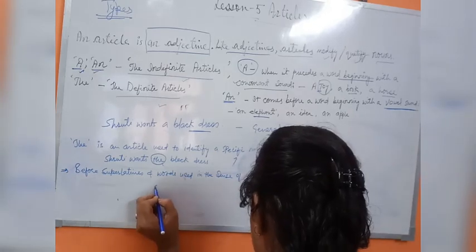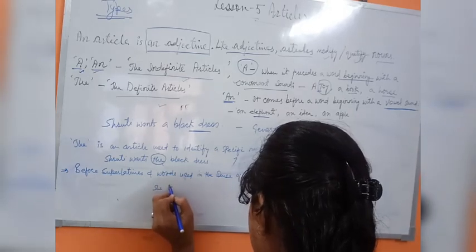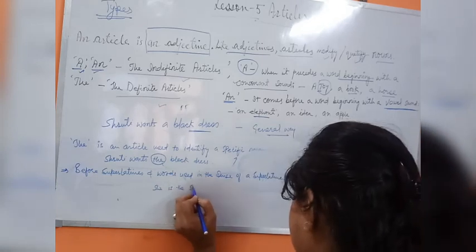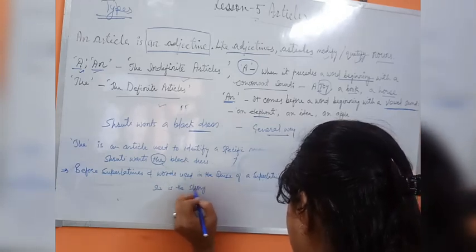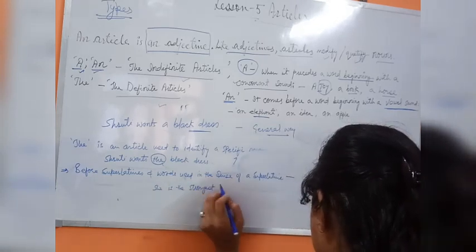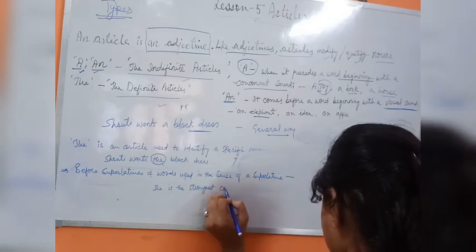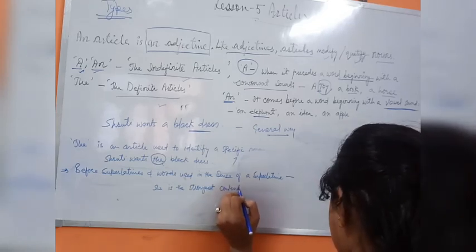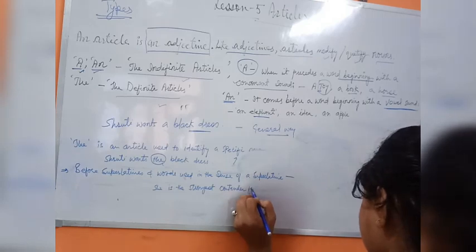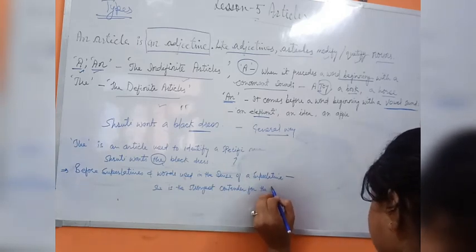Example: She is the strongest contender for the trophy.